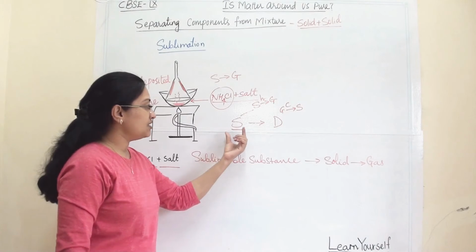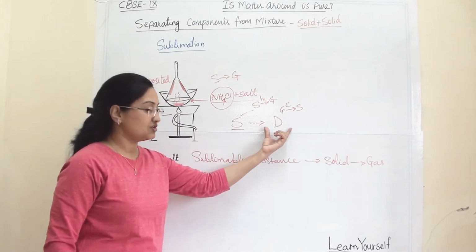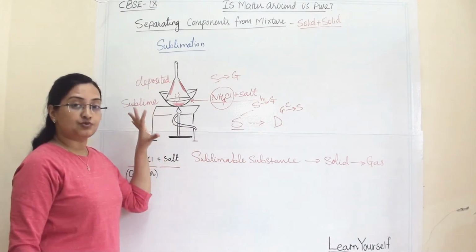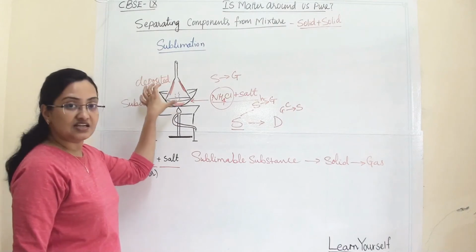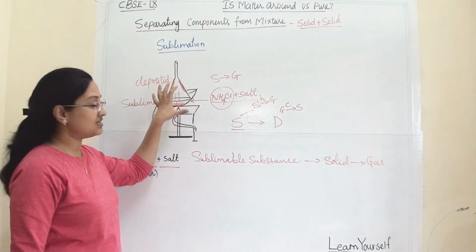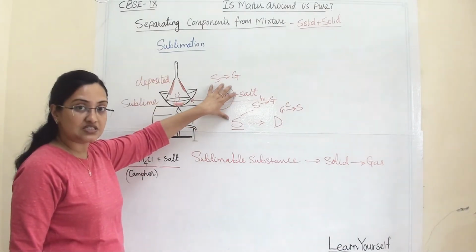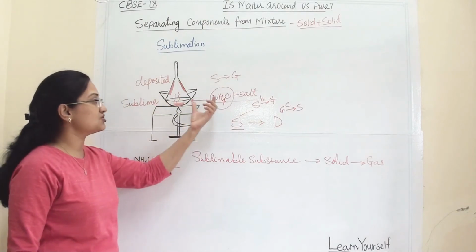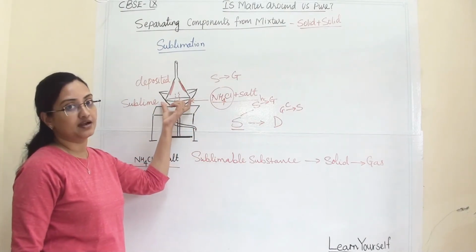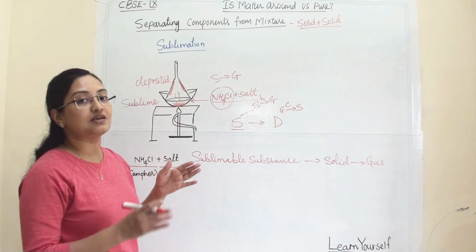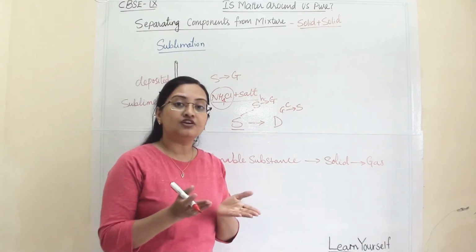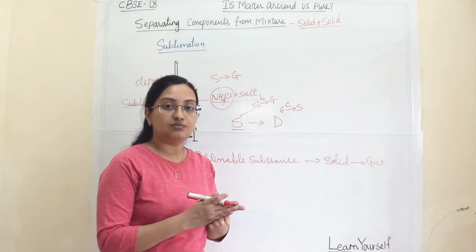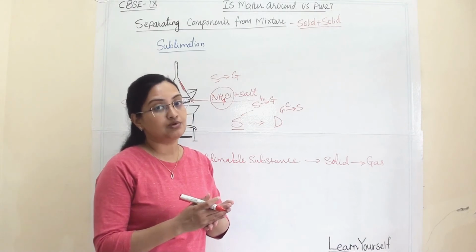So first sublimation and then deposition. After this process, inside the funnel surface we will get the sublimable substance, and in the petri dish the salt will be lying behind. This is how we can separate two different components, one which is sublimable and one which is non-sublimable.